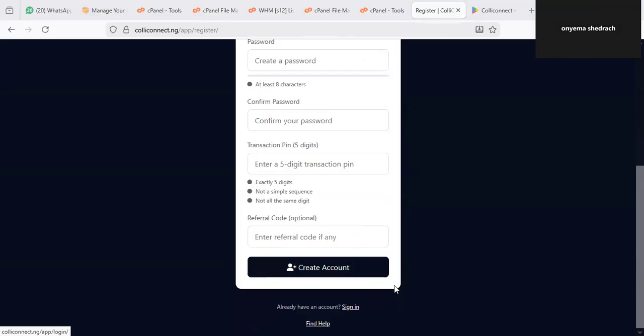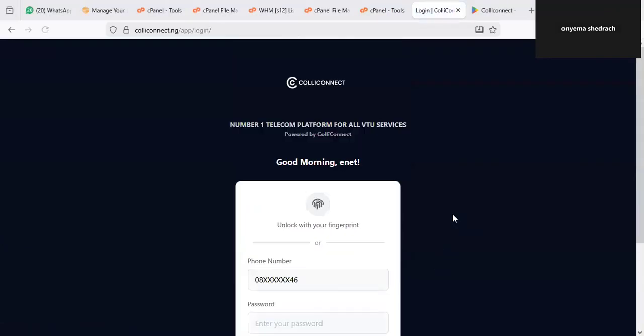But I already have an account, so if you have an account, you just click on sign in. Just click on this sign in. It will take you to the place where you have to log in. So I'm just going to click on this sign in. Once you click on this sign in, it will take you to this place.